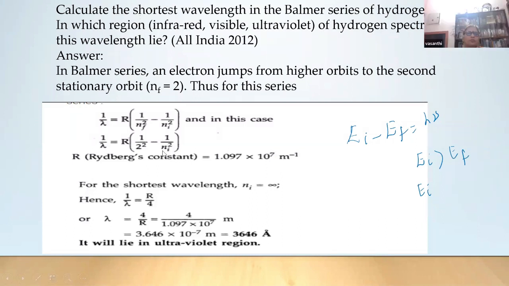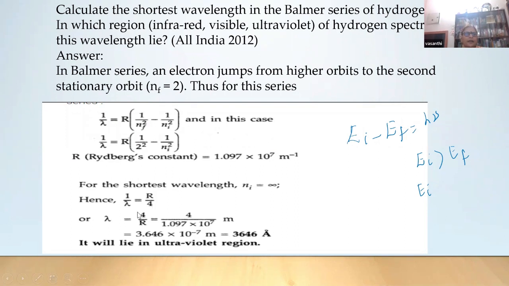Okay, so shortest wavelength means more energy. That means ni should be infinity. The transition occurs from the highest energy level to the lowest energy level. For Balmer, the lowest energy level is n = 2. In the Balmer series, the electron jumps from a higher orbit to the second stationary state. Okay, this is the answer.